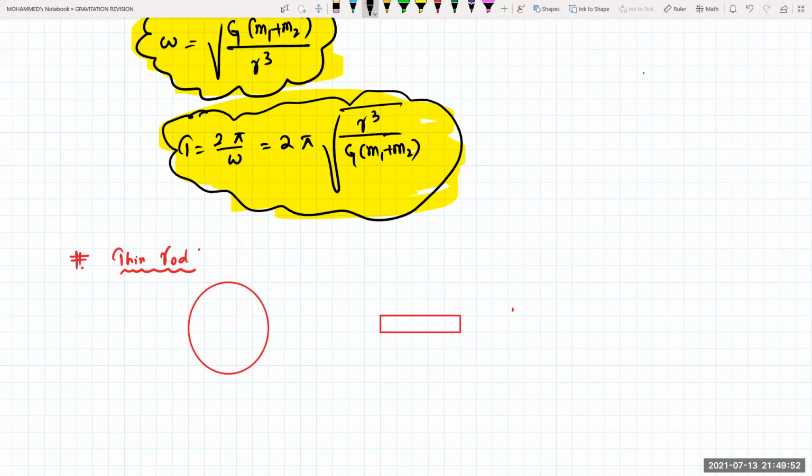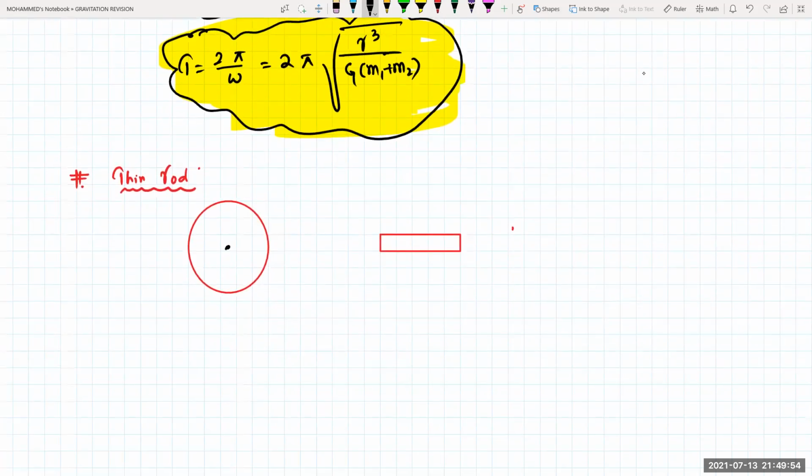Say this is your mass of capital M, and this is your mass of small m, and the distance between them is L. The distance from here to the center of this particle is, say, some x or a. We'll be using one small particle, dx, which will be equal to dm. How do you write for the linear body, beta? Cut mass by original mass will be equal to cut length by original length. So that is the 1D dimension.